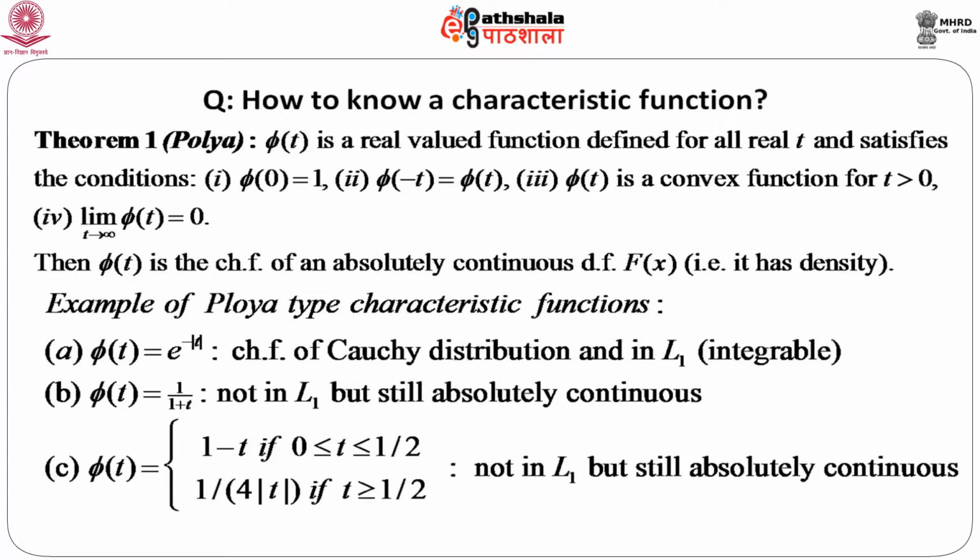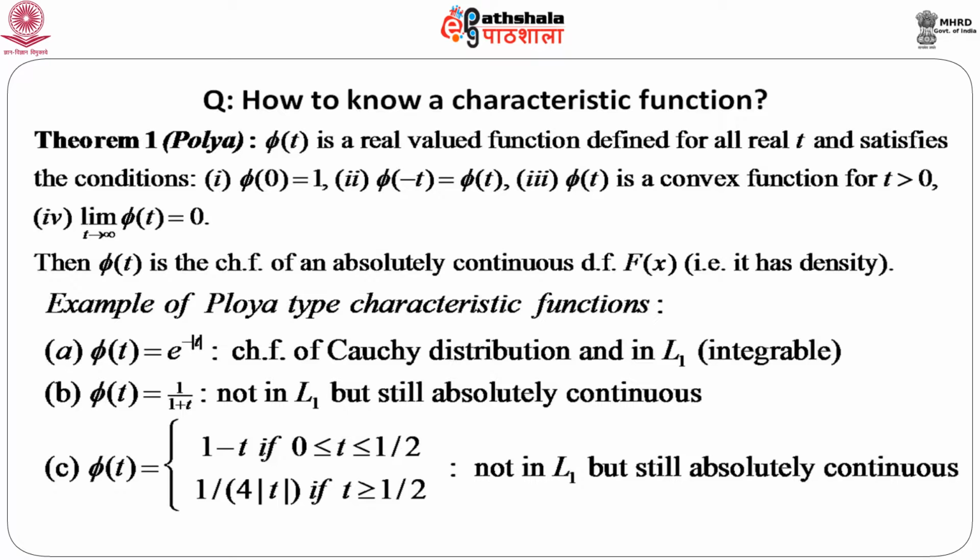These we call Polya type characteristic functions. So, if we consider small phi t equals e to the power minus mod of t, we have seen that this is the characteristic function of a Cauchy distribution, and this is in L1, that means this function is integrable. If we consider phi t as 1 by 1 plus t, this is not integrable, this is not in L1, but it is still absolutely continuous.